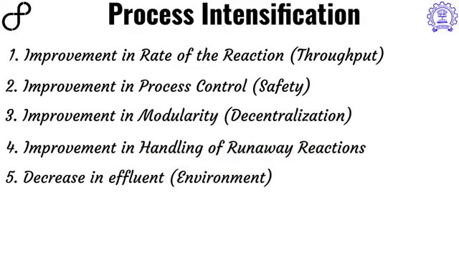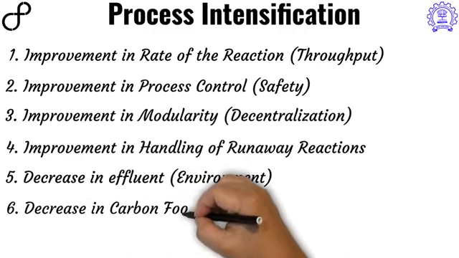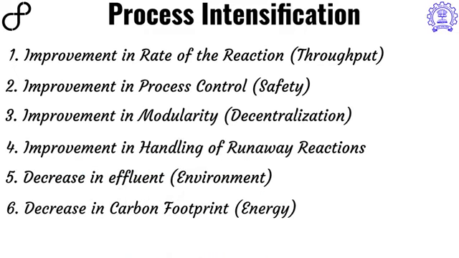This is one of the major concerns for the present day chemical production plants. With tightening of regulatory norms by the day, it is expected to achieve a zero effluent production setup and therefore it is very critical. The next definition is the decrease in carbon footprint. One can improve the process by cutting down on utility and other energy requirements, leading to a decrease in carbon footprint. This also is becoming important by the day.